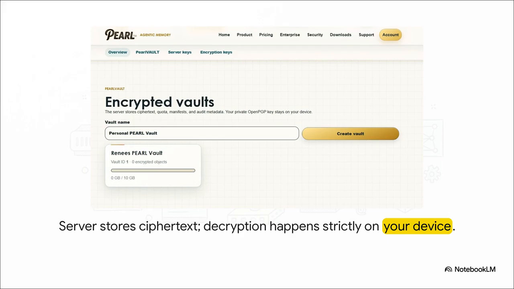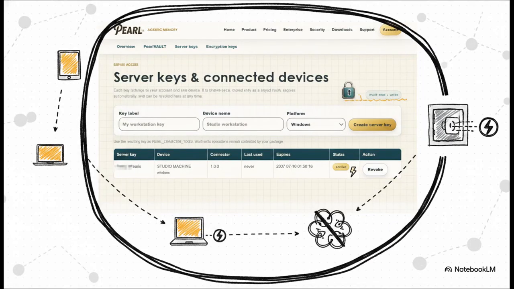When we look at how the encrypted Pearl Vault is set up, the crucial takeaway is the security boundary. The server only ever stores ciphertext and quota manifests. All the actual decryption happens strictly locally, right on your device. Getting an agent or a device connected is super locked down. You issue a server access key, and each device gets its own tightly controlled key, shown exactly once. This means if a single device gets compromised or you retire it, you can instantly revoke its specific access to the hive mind without losing any of your vault data.